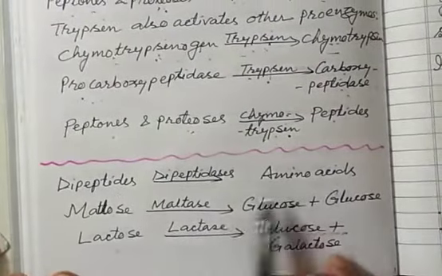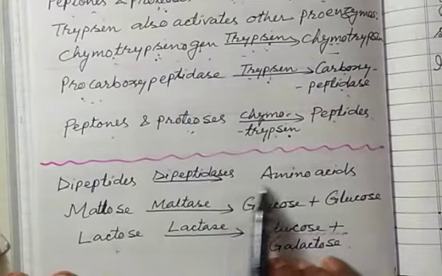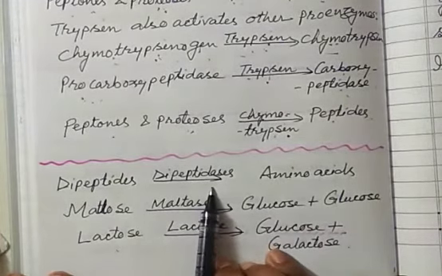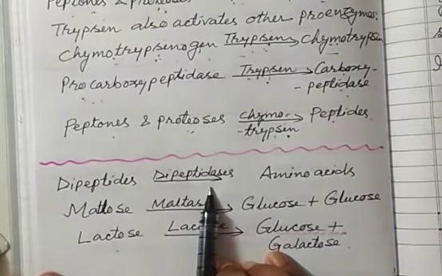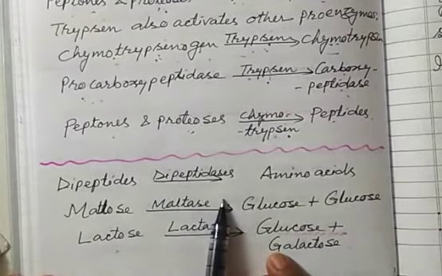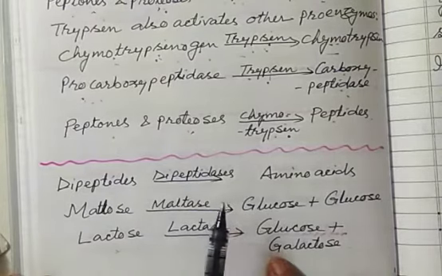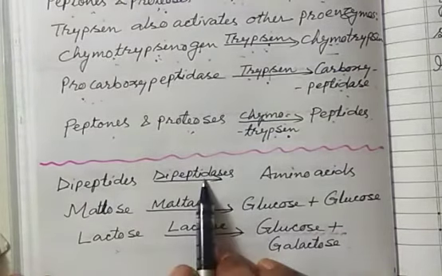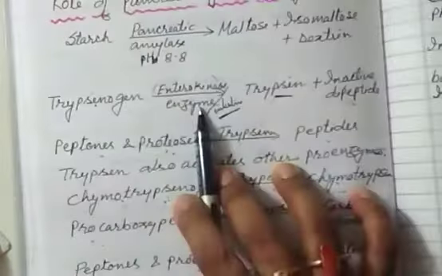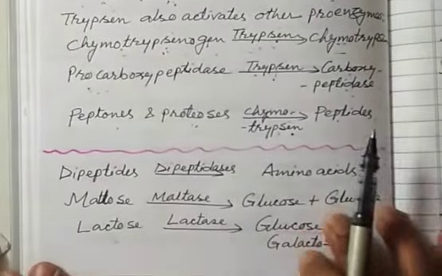Dipeptides get hydrolyzed into amino acids by dipeptidases. So this protein digestion also occurs by the intestinal juice, which contains alkaline proteases like erepsin, dipeptidase, and enterokinase. This enterokinase enzyme, these are the alkaline protease enzymes.